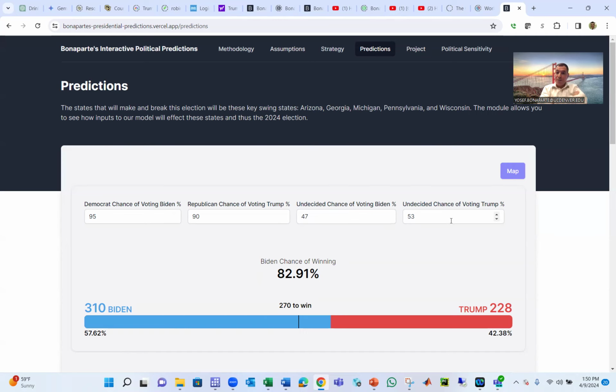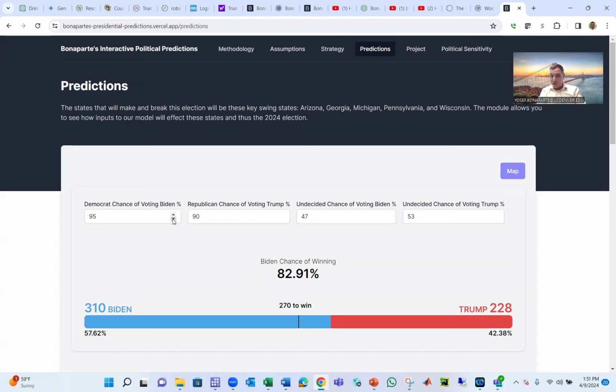So I give independents more to break into Trump because of the economy, and they think Trump is better on the economy, although Biden has very good economic results. Now I give 90% of Republicans to vote for Trump because of the friction: the Republican Party establishment doesn't like Trump. For example, the stance on Ukraine and Russia bothers them.